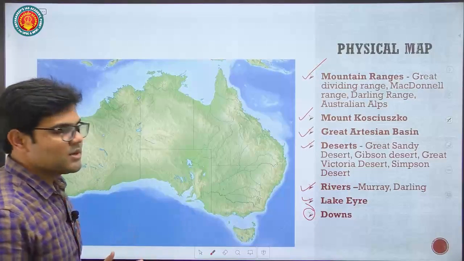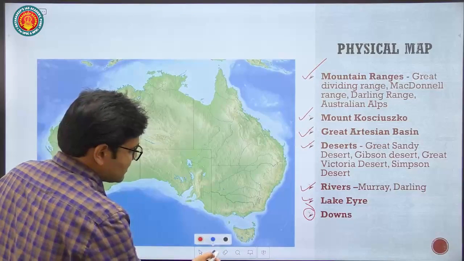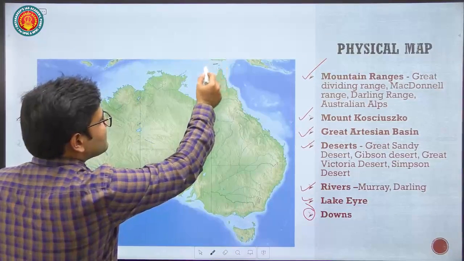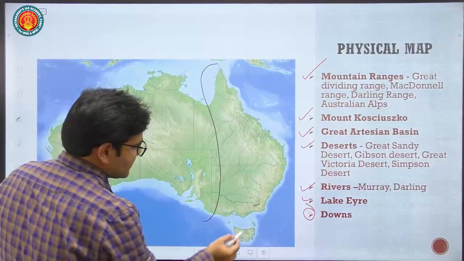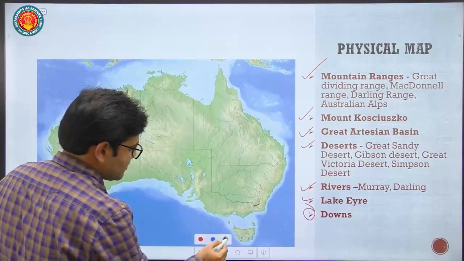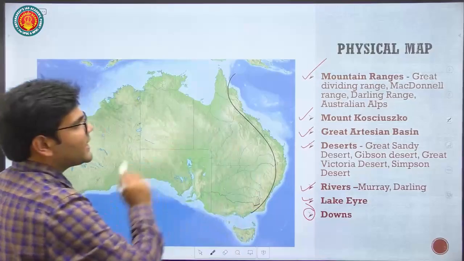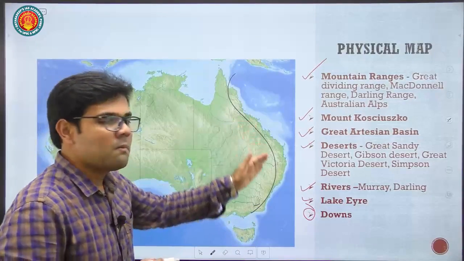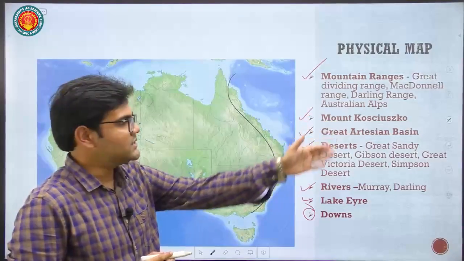Broadly, you can divide the continent of Australia into three parts. The first part is this eastern part, the easternmost part. Here in the easternmost part, we have a long mountain range. The name is the Great Dividing Range.